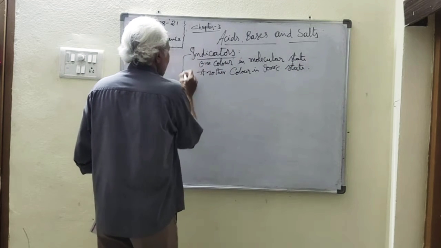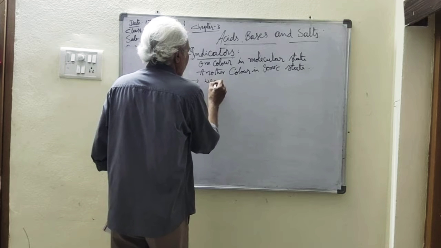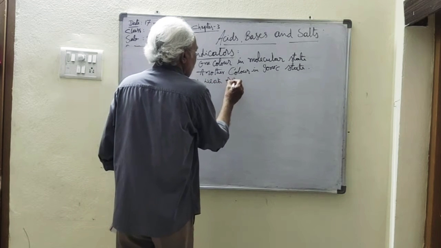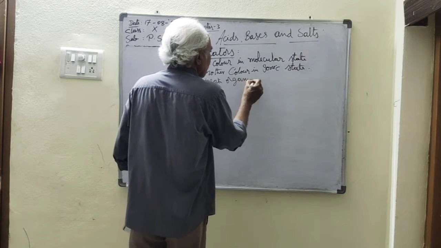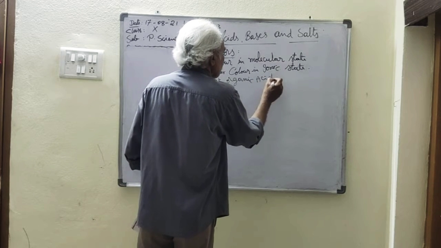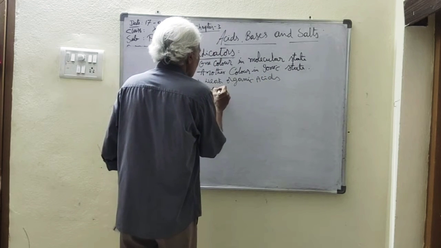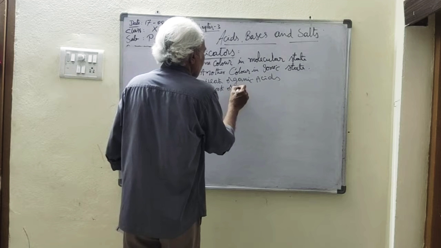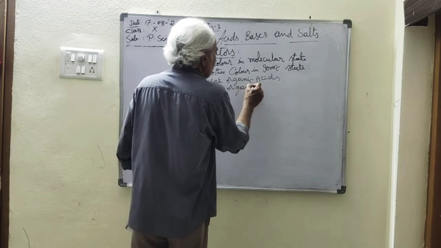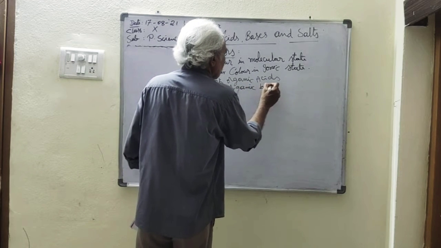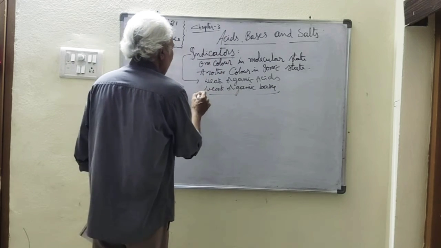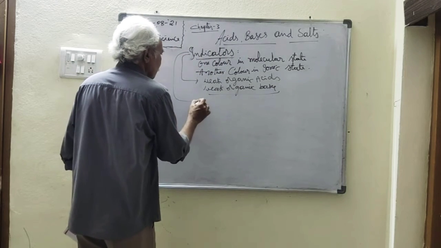So these indicators are the weak organic acids or weak organic bases. Now these are again different types of indicators.